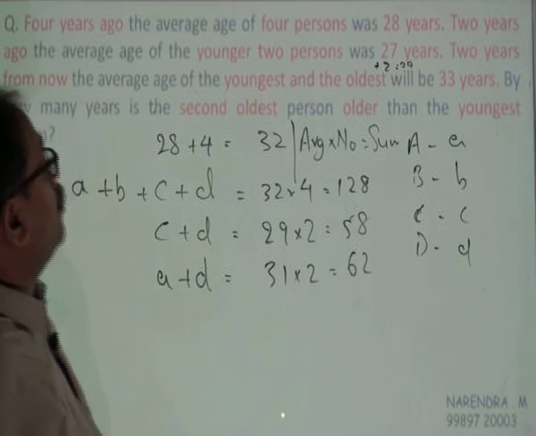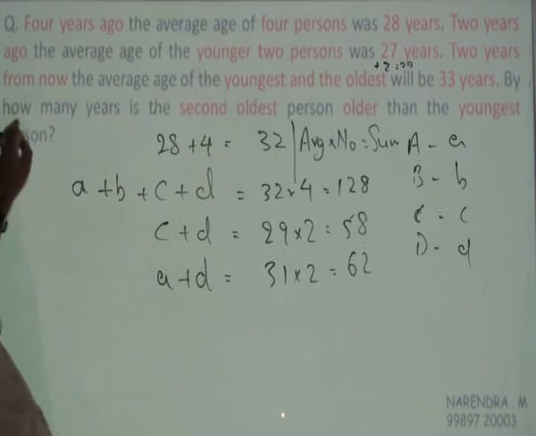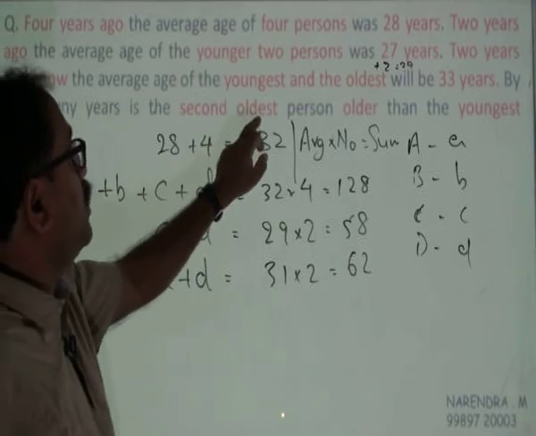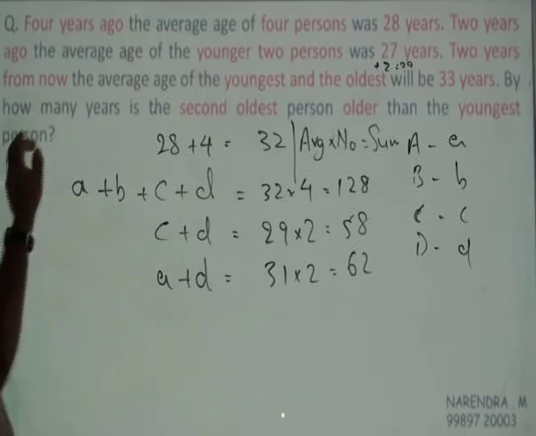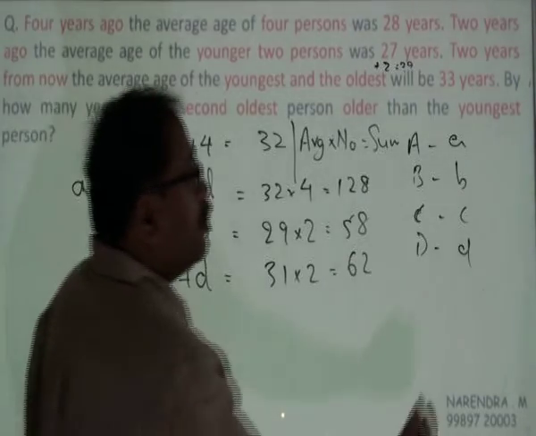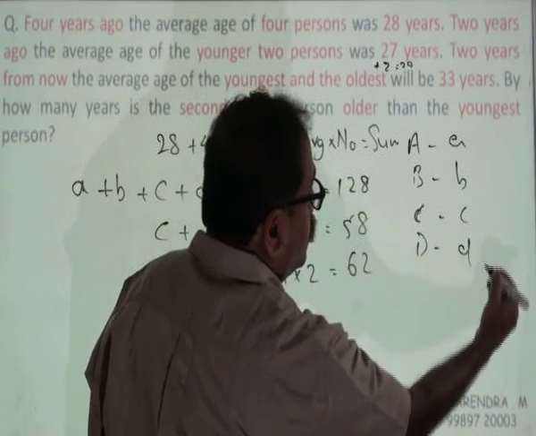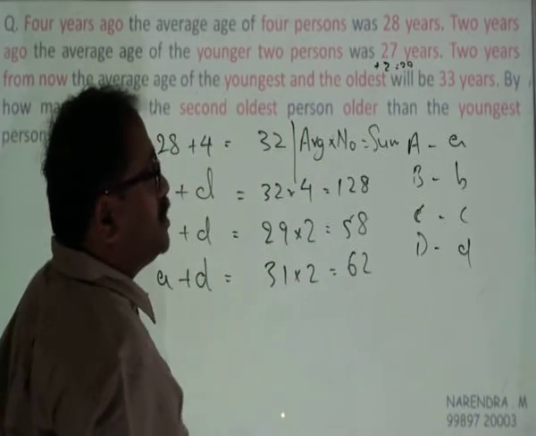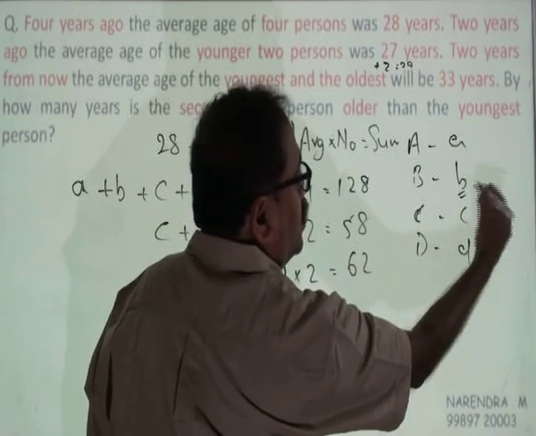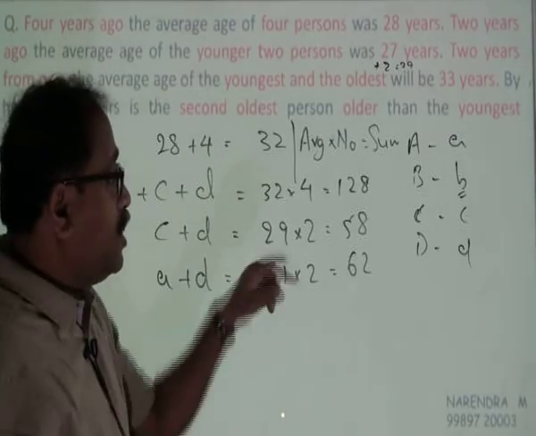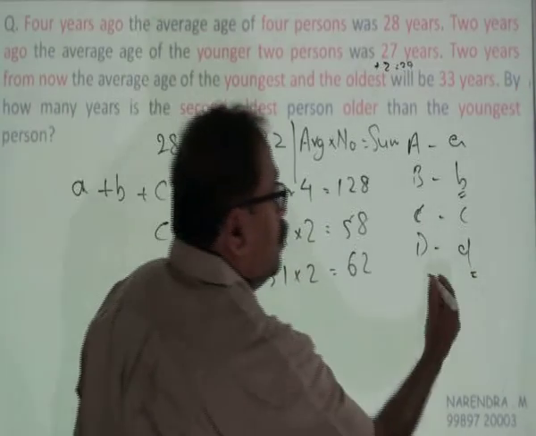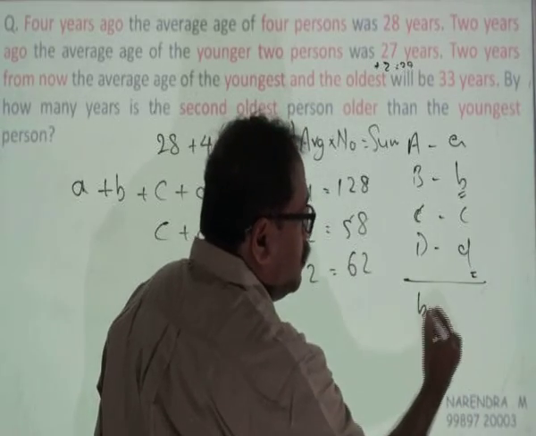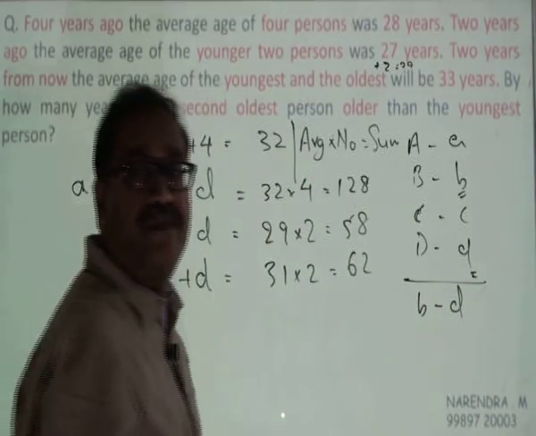What I need to find out is, by how many years is the second oldest person older than the youngest person? So who is the second oldest person? This is the oldest person, and the second oldest person is B. Older than the youngest person, that means I need to find out what B minus D is.